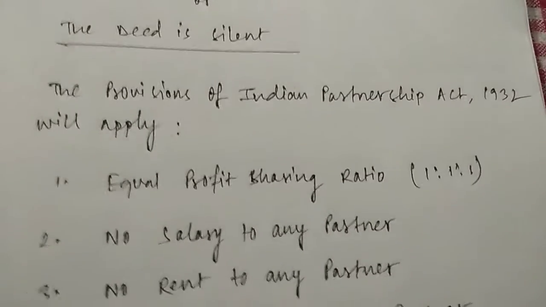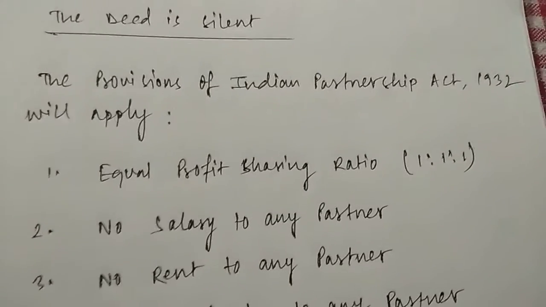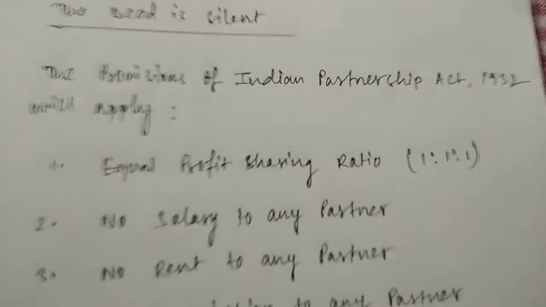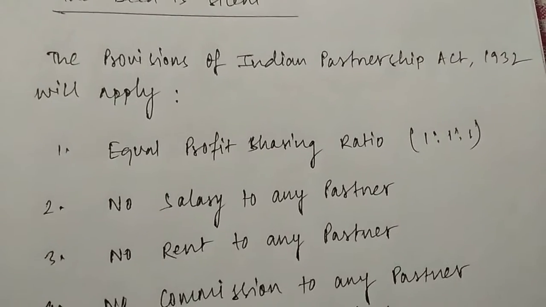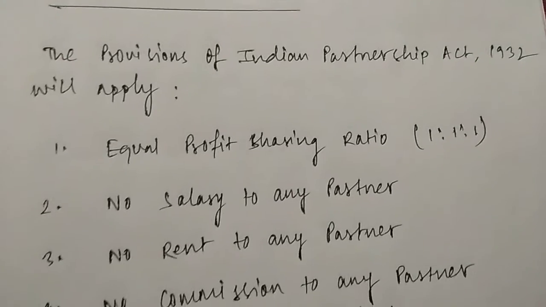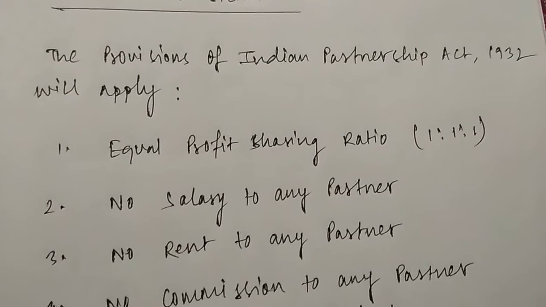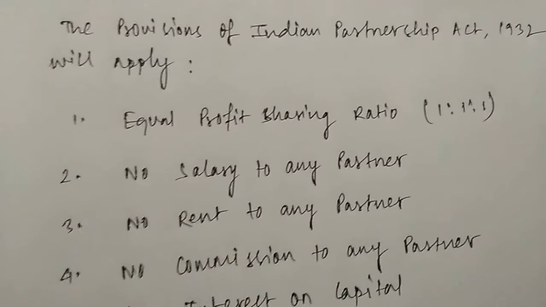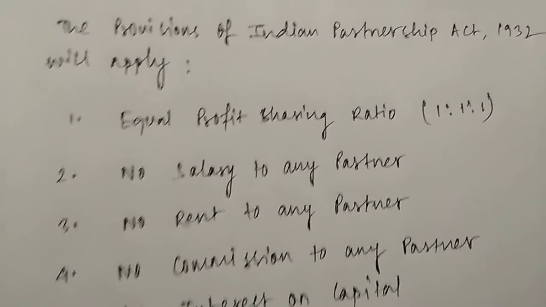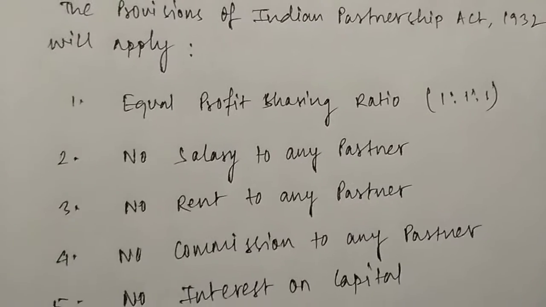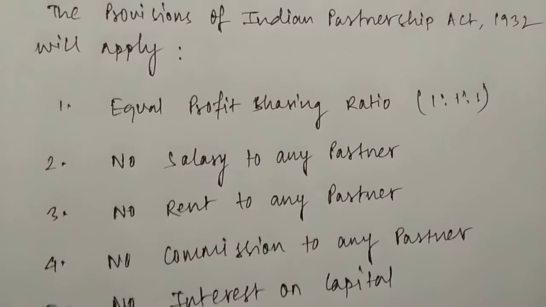And what are such provisions? Number one, equal profit sharing ratio. When they don't have a deed, or in the deed the profit sharing ratio is not mentioned, then the profit sharing ratio between all the partners will be equal. If there are two partners, 50-50. If there are three partners, the ratio will be 1:1:1, that is 33.33%. Next is no salary to any partner. In case of absence of deed, or if in the deed this point is not mentioned, then there will be allocation of no salary to any of the partners.